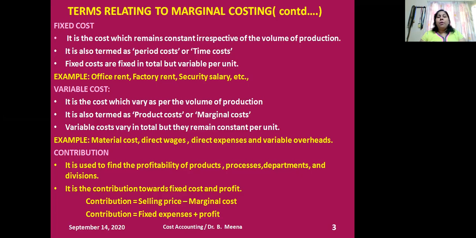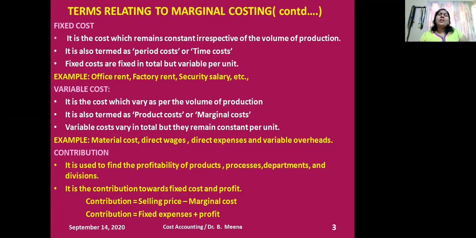As per my example, when I produce 100 units, what is my AFC? 100. But when I produce 200, what happened to my AFC? Rupees 50. So there are three conclusions: TFC remains constant, AFC will vary, and AFC will reduce when my production is increasing.